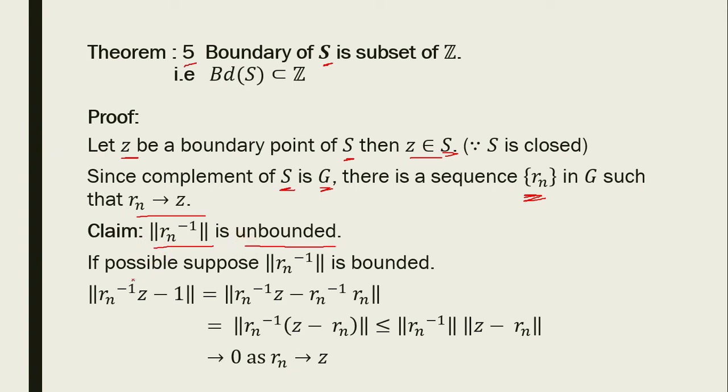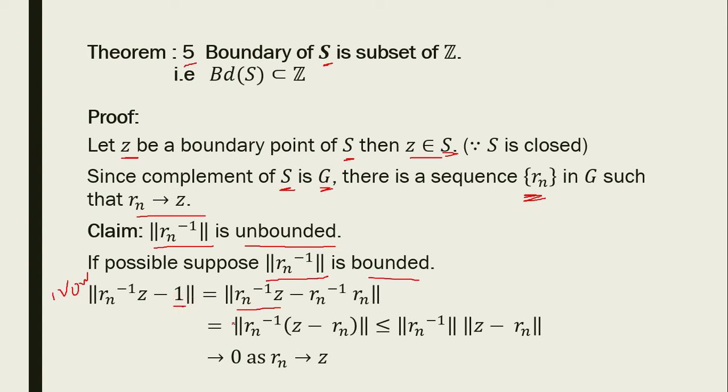If possible, suppose norm Rn inverse is bounded. Now Rn inverse into Z minus 1 is equal to Rn inverse into Z minus Rn inverse into Rn, since Rn inverse into Rn is equal to 1.